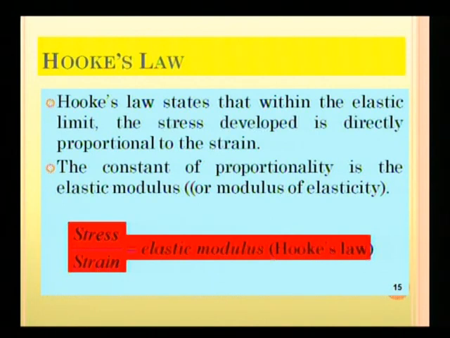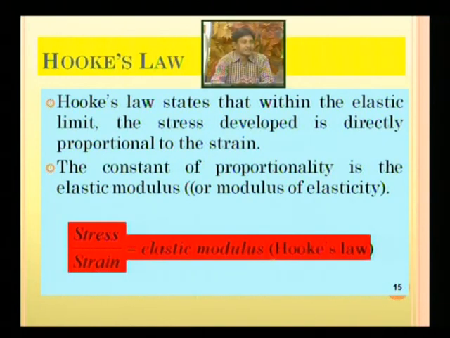Stress and strain are related to each other. According to Hooke's law, within the elastic limit, the stress is directly proportional to strain. Therefore stress by strain is a constant, and it is known as the modulus of elasticity. What is the elastic limit?